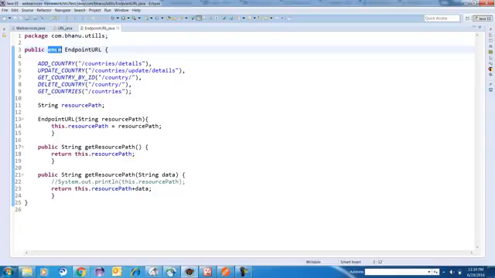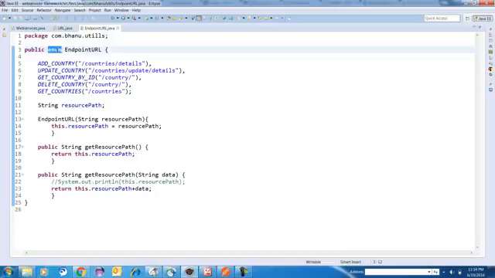I'll explain to you. As I already told you, every API has some endpoint URL, and before the endpoint URL the part of the URL is fixed. So I made an enum. You know that an enum has constants, and those constants can be initialized through the constructor, right?